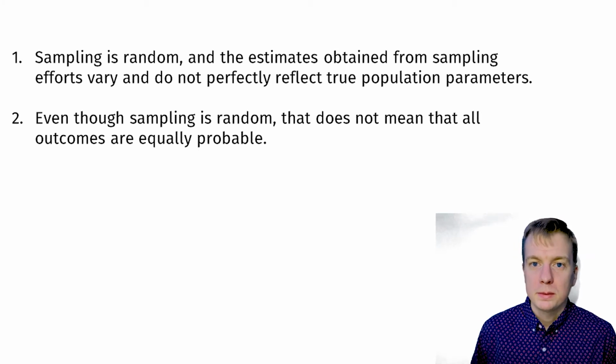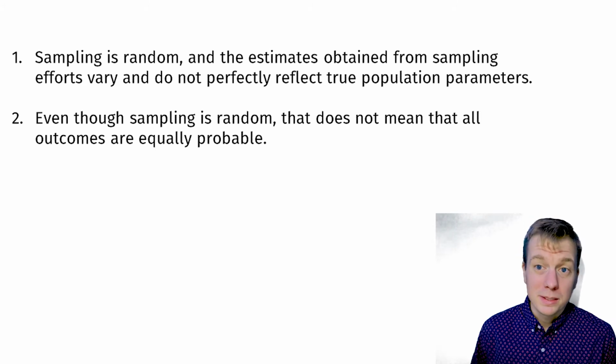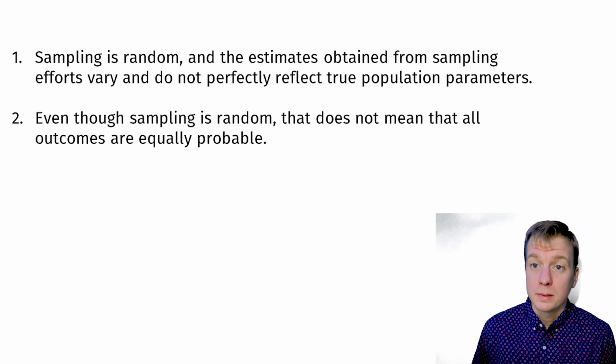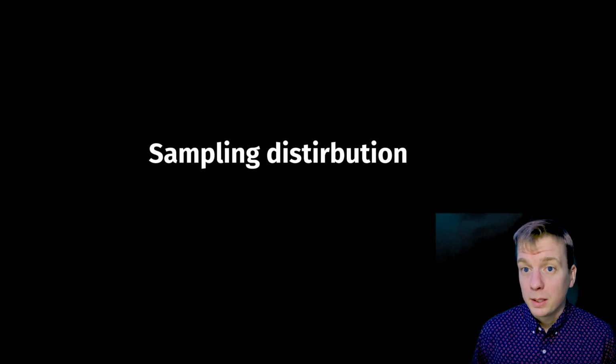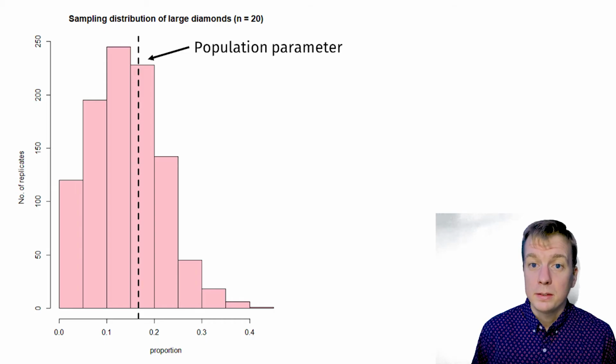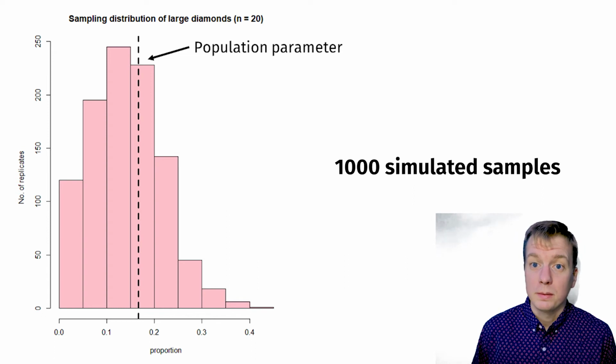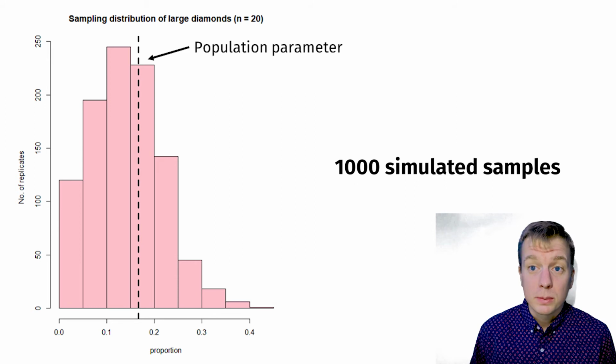When dealing with samples, we should generate what's called a sampling distribution, the distribution of the parameter estimate of interest from the samples. We do this by taking a random sampling of size little n, calculating the parameter estimate, and then repeating the process many, many times. Now let's say we're interested in the proportion of large diamonds in the population. We can calculate the proportion of large diamonds in each sampling and then visualize it as a frequency plot.